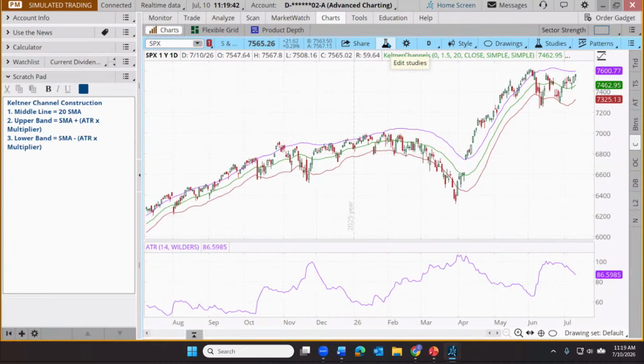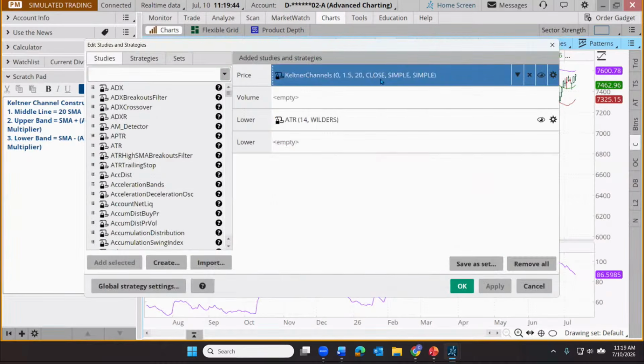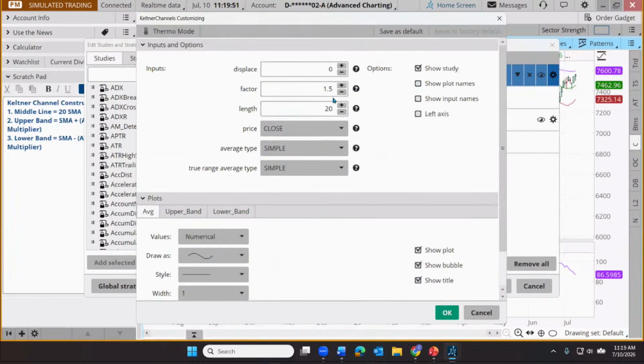But if I want to customize a study, I can just click on the little flask. Let's go to our Keltner channel study and click the little gear icon, which is an indication that something can be customized here. And we'll just change the factor. This is the multiplier to 2. And let's do this. No, it's not going to allow me. Oh, you can see just poking out over here. See the lines right there?